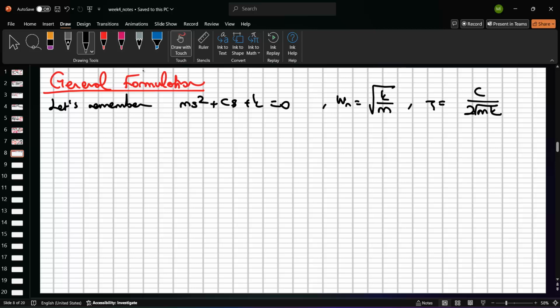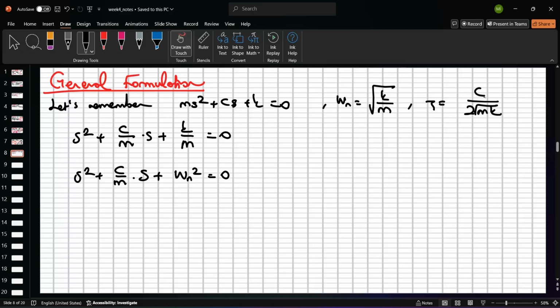Okay? And so just divide the whole terms by m: s square plus c over m s plus k over m, right? Which is equal to 0. And so what's this value? s square plus c divided by m s plus what equals what? The Wn square. What's the formulation? Yes, this is equal to Wn square.